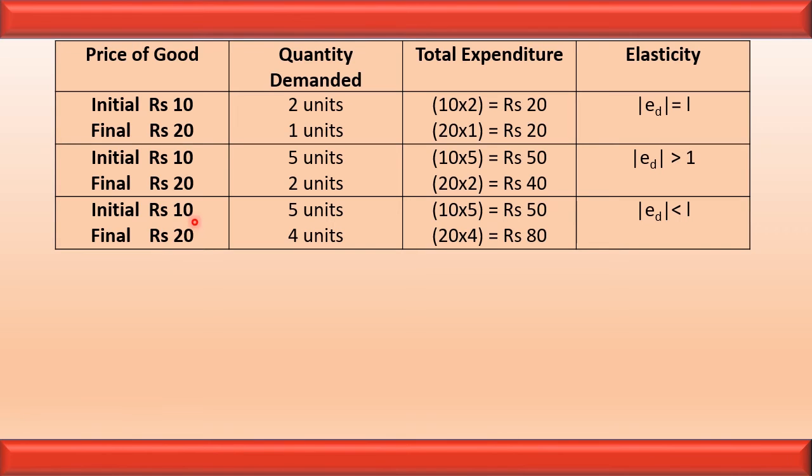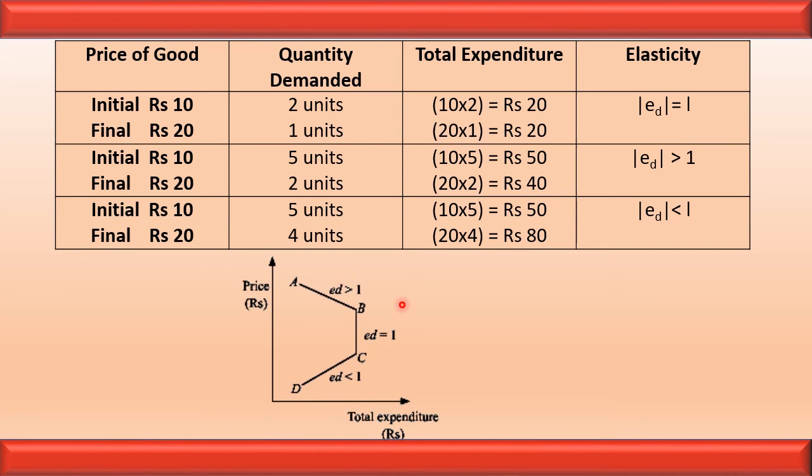And when price is increasing and the expenditure is also increasing, it means direct relationship. It is called less than unitary elastic demand. Graphically, it can be represented like this. AB represents more than unitary elastic demand, BC represents unitary, and CD represents less than unitary elastic demand.